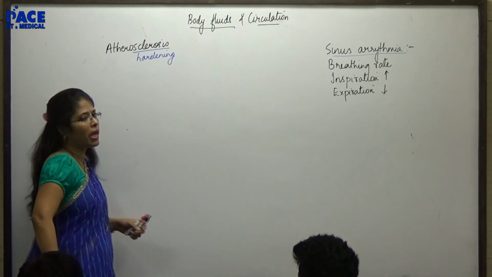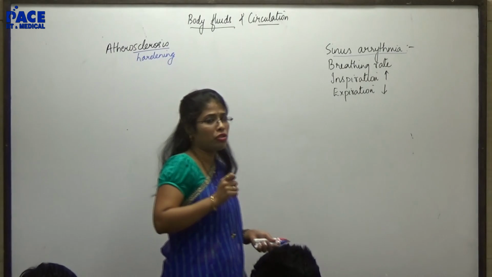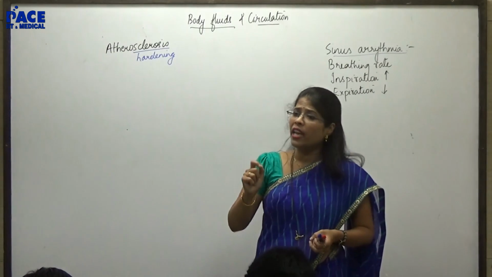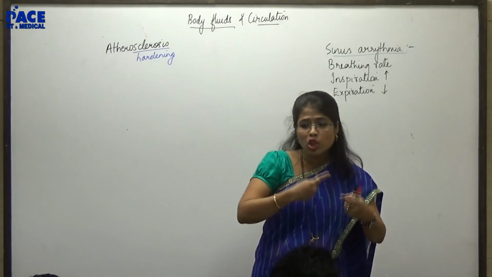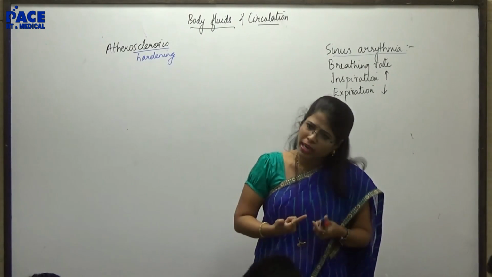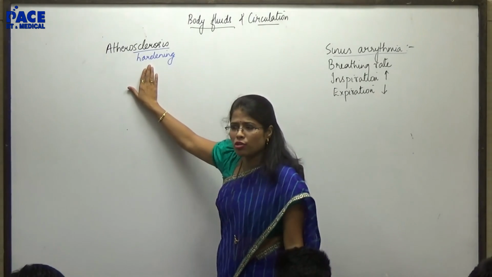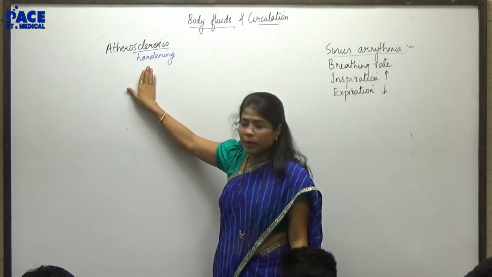I don't want my blood vessels, especially arteries, to be hard. They have to be very elastic, flexible, because fluctuating volume of blood is passing through these blood vessels. So naturally they should not be allowed to become hard.